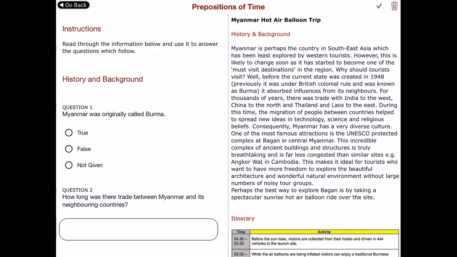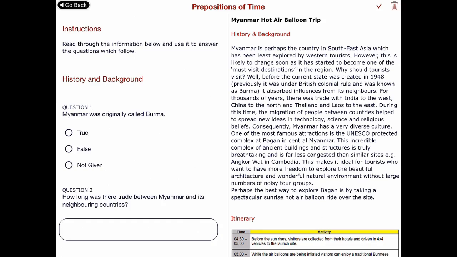Prepositions are generally those little words that you find in sentences that help to explain when or where something happened. They're very easy to miss. The ones we're going to be looking at today are prepositions of time, specifically before, after, during, since, and while. They help to order the things that might have happened, especially when we're talking about multiple events.